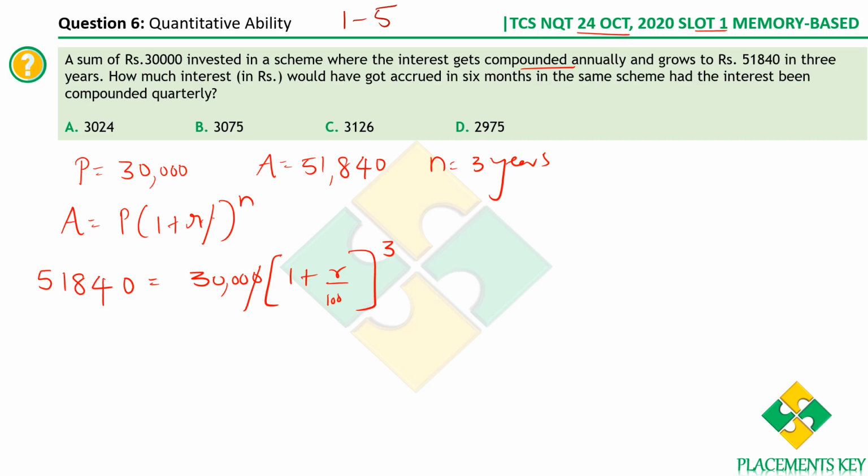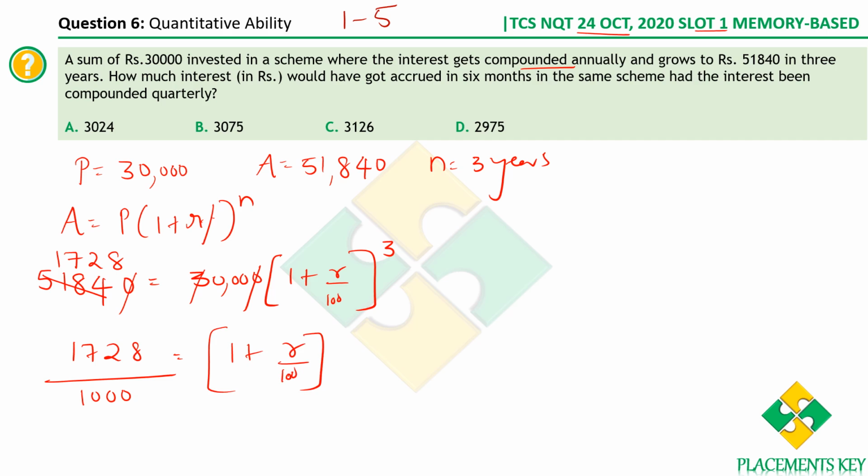Now let's cancel out the common terms. 0 0 cancel. Let's also cancel 3s: 3 ones are 3, 3 17s are 51, 3 28s are 84. So we have 1728, and here the 3 got cancelled, 1 0 is over, so we have 1 followed by 3 zeros. So 1728 by 1000 is equal to 1 plus r by 100 whole power 3. Now let's transpose the power to this side, so the cube becomes cube root. What is the cube root of 1728? We already know it is 12, and the cube root of 1000 is 10. So we have 12 by 10 is equal to 1 plus r by 100.